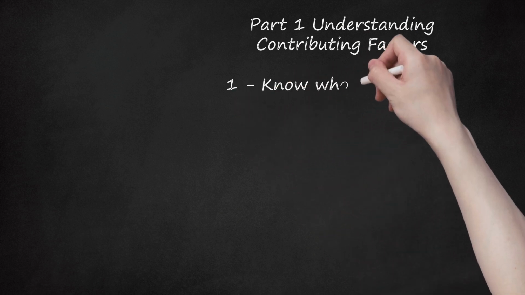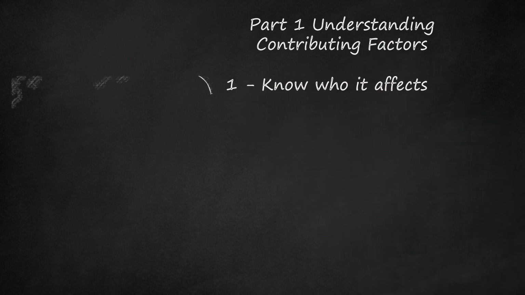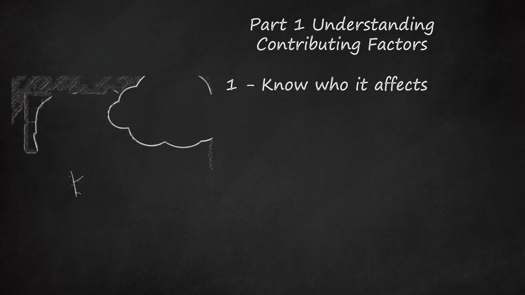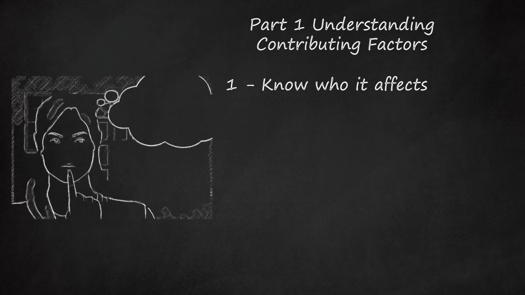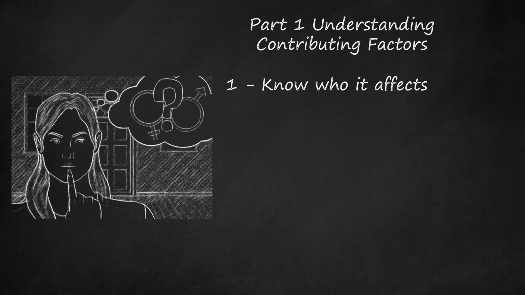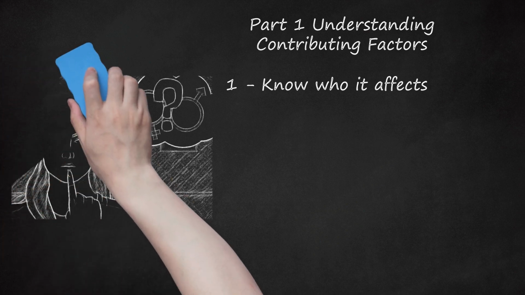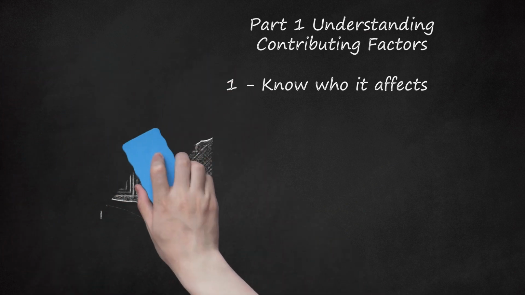1. Know who it affects. Both men and women can have Munchausen syndrome. It typically affects adults. Women may have a background in healthcare, such as being a nurse or technician. Women with Munchausen syndrome tend to be between the ages of 20-40. Men tend to be unmarried between the ages of 30-50.